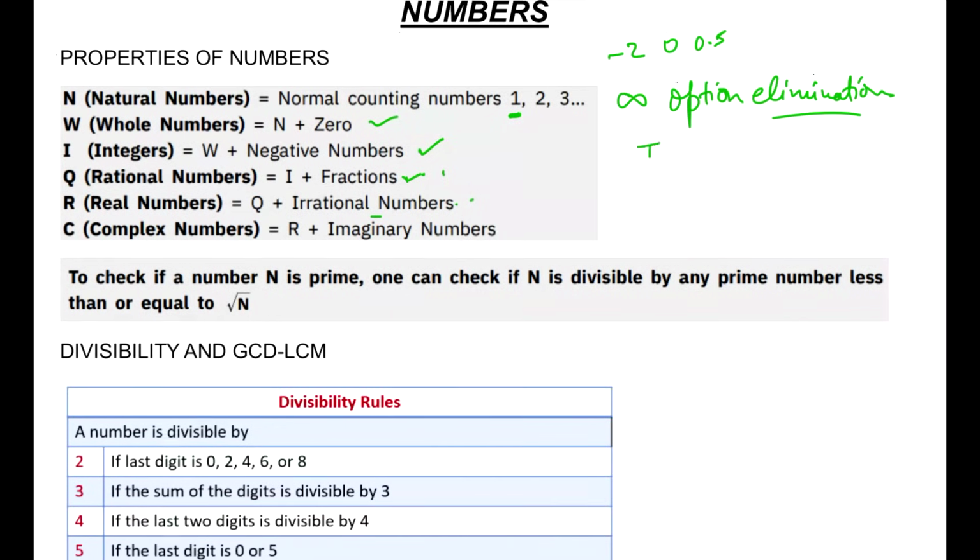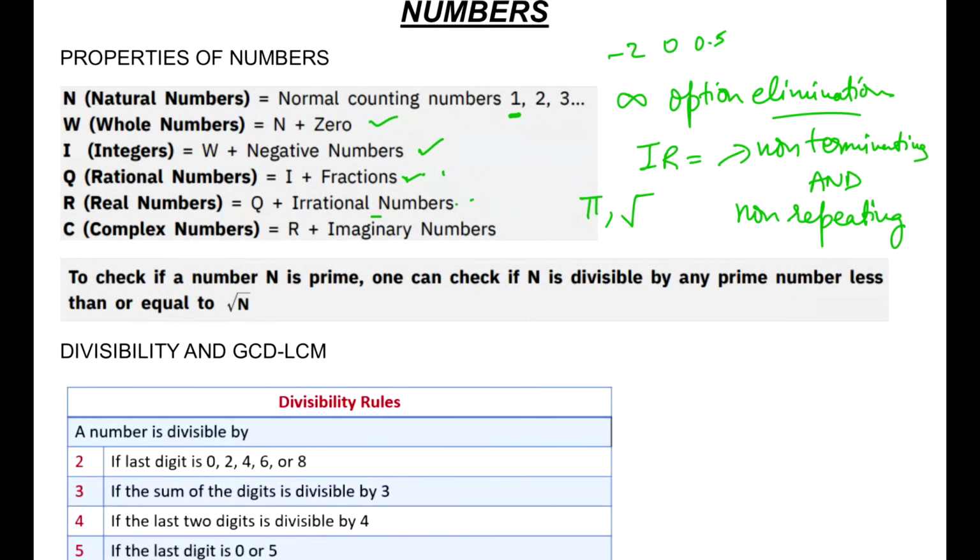Just to tell you the definition of irrational numbers, they are non-terminating and, remember I'm saying and, not or, non-repeating. So they do not repeat and they do not end either. The best example which can be given for an irrational number is pi, and along with pi, any square root of a non-square number like root 3, root 5, root 7, like that.